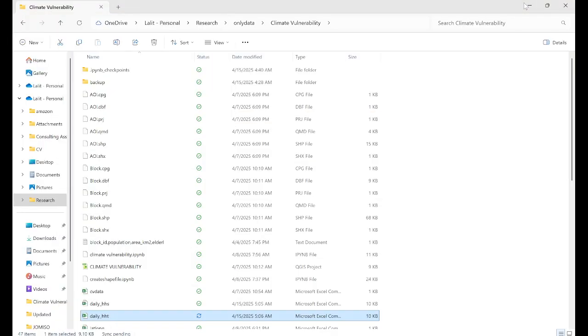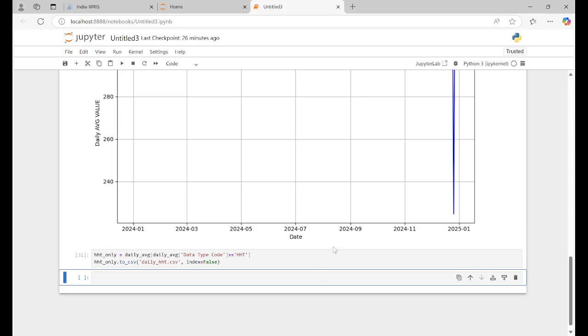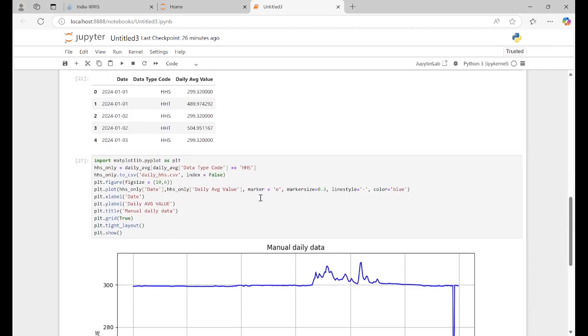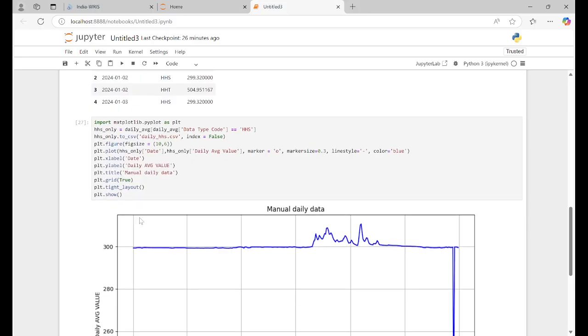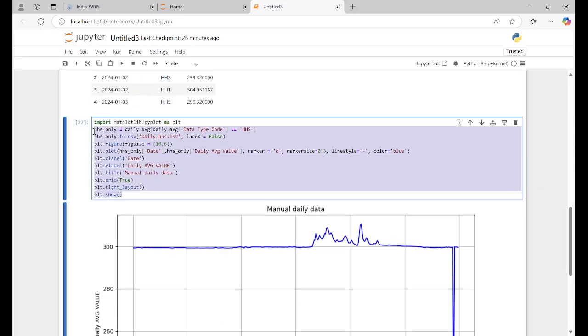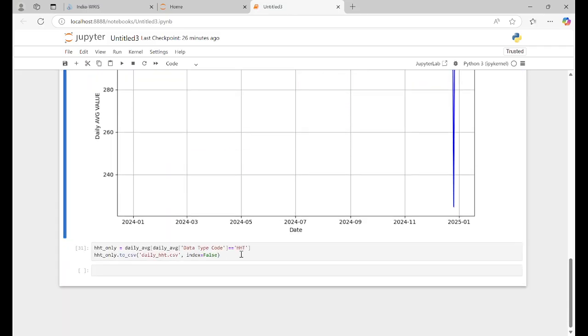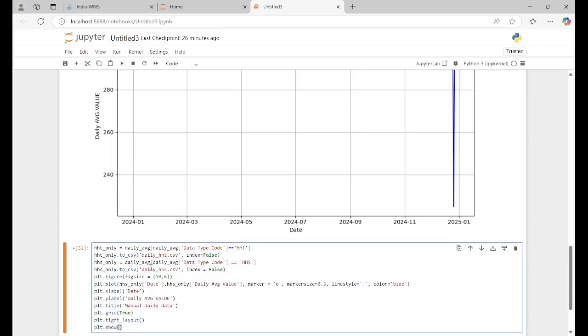But our objective of this video is what? You have to do the resampling. We are just talking about resampling. Similarly, you can plot this one however I have plotted it. You can do it this way also. I will copy paste from this one, and here I will take HST. So for daily average, we have the data type here. I will write HS3, right?